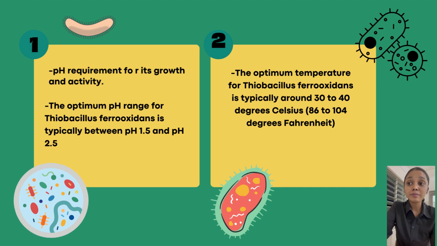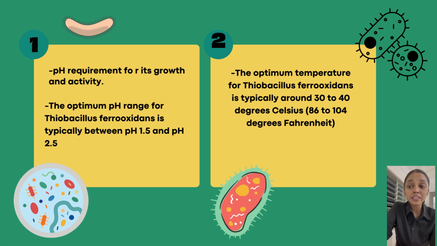Temperature requirement. Thiobacillus ferrooxidans has a specific temperature requirement for its growth and activity. It is a mesophilic microorganism which thrives in moderate temperature ranges. The optimum temperature for Thiobacillus ferrooxidans is typically around 30 to 40 degrees Celsius.